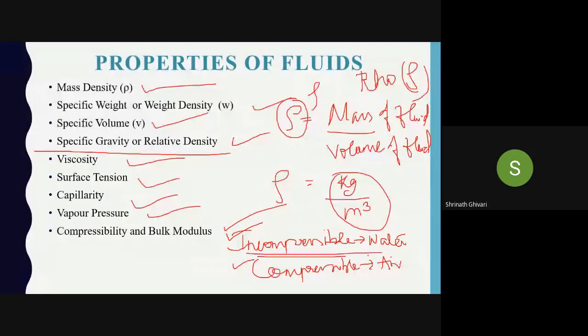For compressible, will it be constant or not? Density will be constant for incompressible. Good. For compressible, the density will be changing. Why is it so?